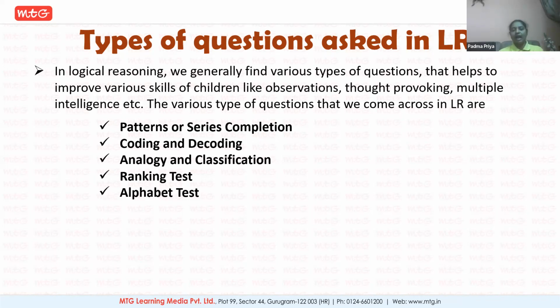Alphabet test. In the alphabet test, all of you know the very basic alphabets A to Z. But there are many things that could be done with these alphabets. Like you can put the ranking for these alphabets from A to Z as 1, 2, 3, 4. Reversely, from Z also, 1, 2, 3, 4, till A becomes 26. Like that. So there are many different perceptions of observing simple things.